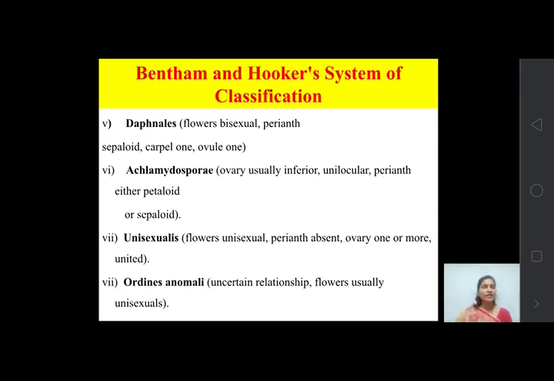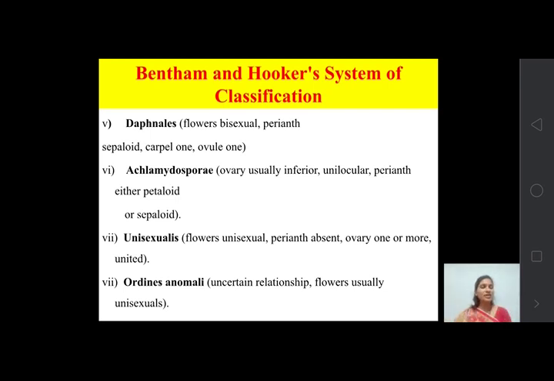Okay. Then the next one is unisexuales. As the name suggests, the flower shows only one sex organ. That means it is a unisexual flower. So flowers are always unisexual. Perianth is absent in this flower, ovary 1 or more, and united, that is syncarpous condition.